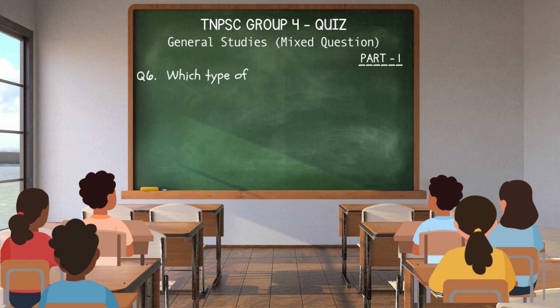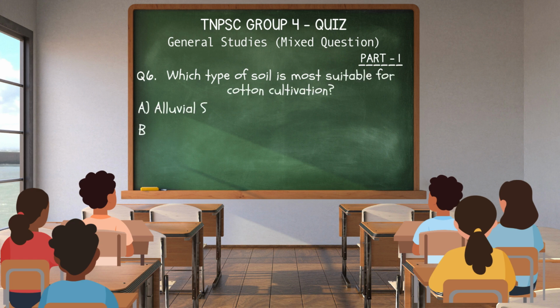Q6. Which type of soil is most suitable for cotton cultivation? A. Alluvial soil. B. Red soil. C. Black soil. D. Laterite soil. Answer. C. Black soil.